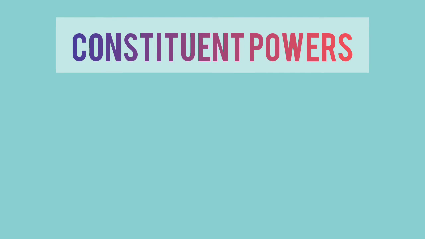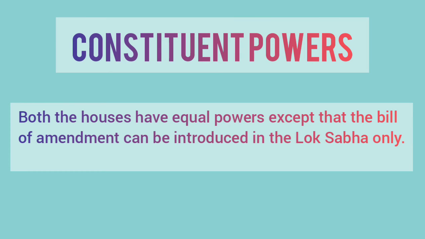The fourth is the constituent powers. Both the houses have equal powers except that the bills for amendments can be introduced in the Lok Sabha only. A bill must be passed by both the houses of Parliament. In case of disagreement, there is no provision for joint session of Parliament to resolve the deadlock.